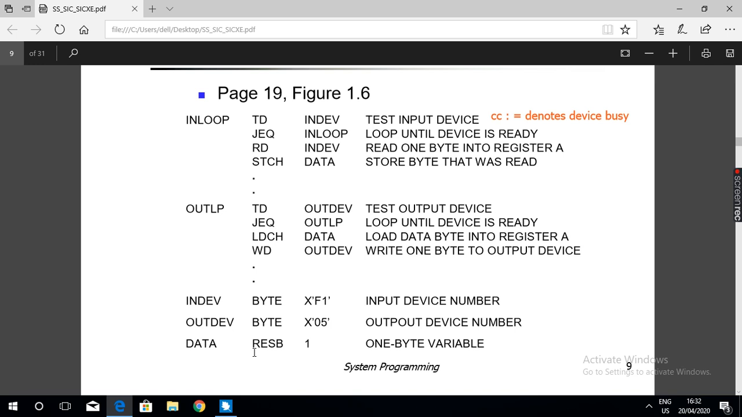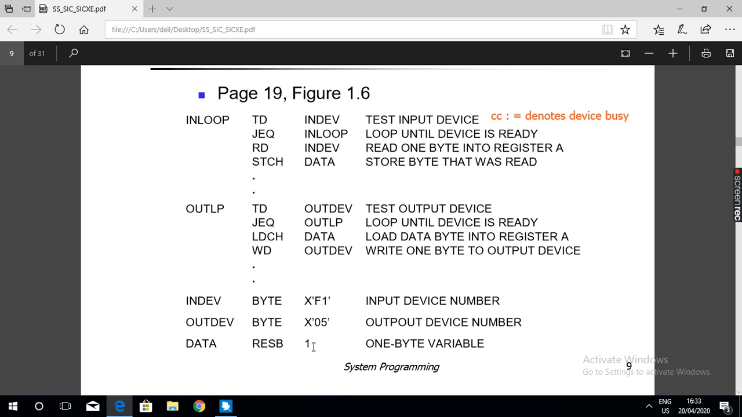RESB, reserve byte. This instruction is used to reserve a specified number of bytes of memory. Suppose I write DATA RESB 10, then 10 bytes of memory will be allocated. BYTE will allocate only 1 byte, but RESB will allocate the specified number of bytes. RESB means reserve byte.